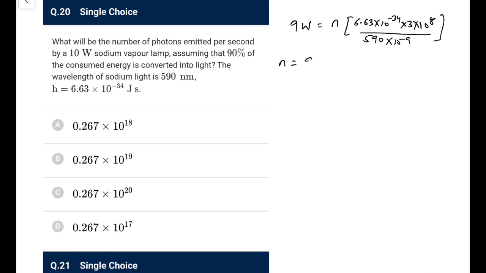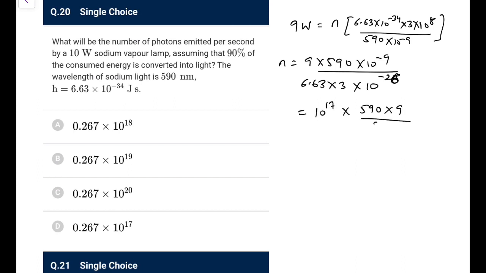So what you are left with, n would be 9 into 590 into 10 to the power minus 9 over 6.63 into 3 into 10 to the power minus 26. So minus 26 and 9, that is 10 to the power 17 into 590 into 9, and this would be approx 20. If I do this calculation, it comes out to be 4.5. So 60 into 4.5, something like 270 into 10 to the power 17. So 0.267 into 10 to the power 20 would be the most appropriate answer for this particular thing.